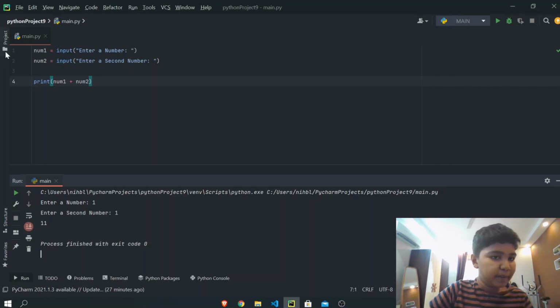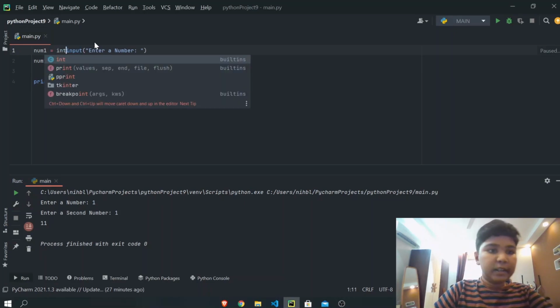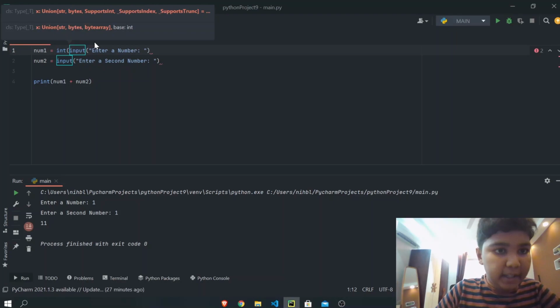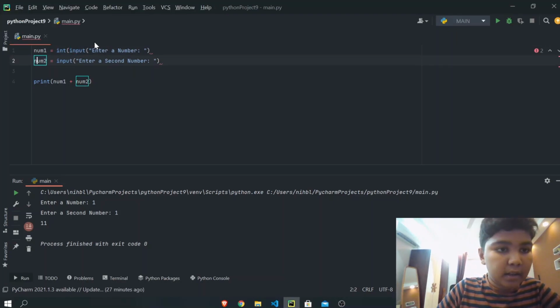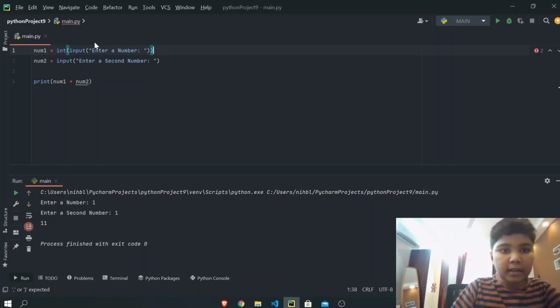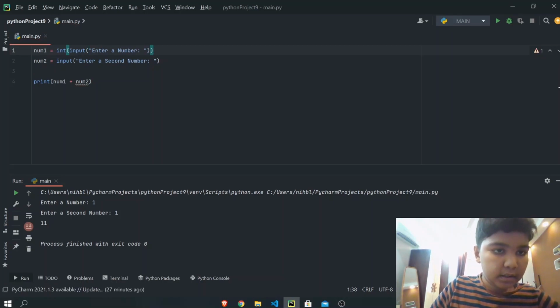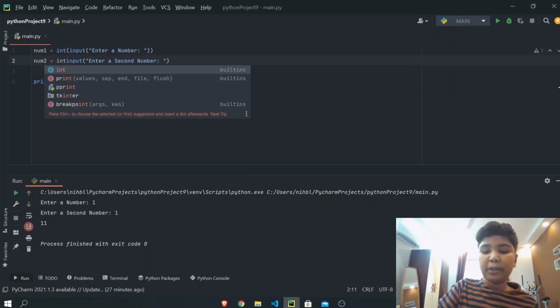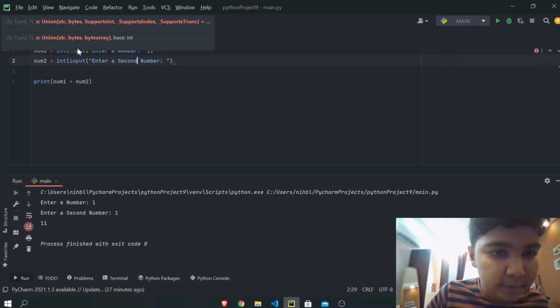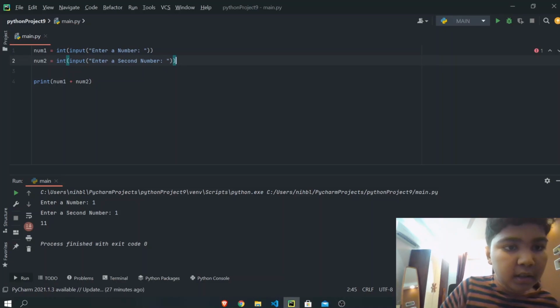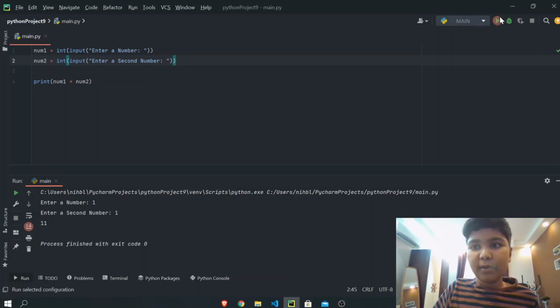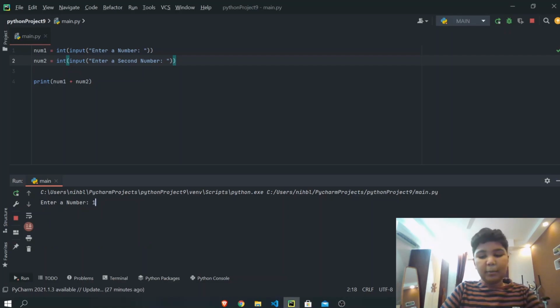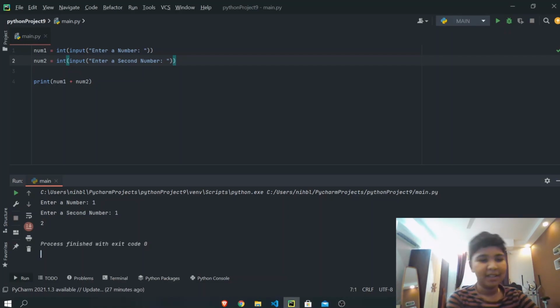So to fix it, we need to go here and write int and a curly bracket here and a curly bracket here. int means integer. I taught you in the last video. Now it will show the correct answer. 1 plus 1 is equal to 2. See, we've created a basic calculator.